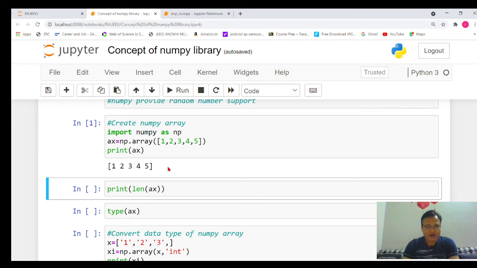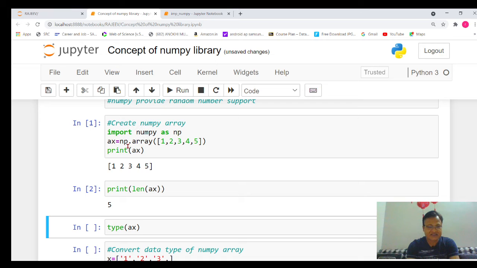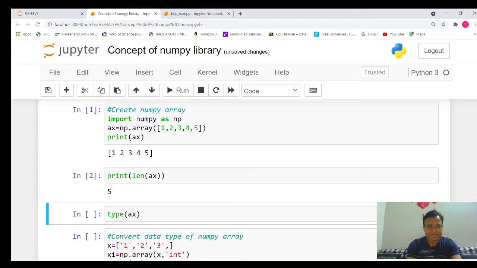Many times we want to count the length, meaning the number of elements in a NumPy array. For that we will use the len function. Just execute it, and you will see since there are 5 elements, it will simply print 5 here.